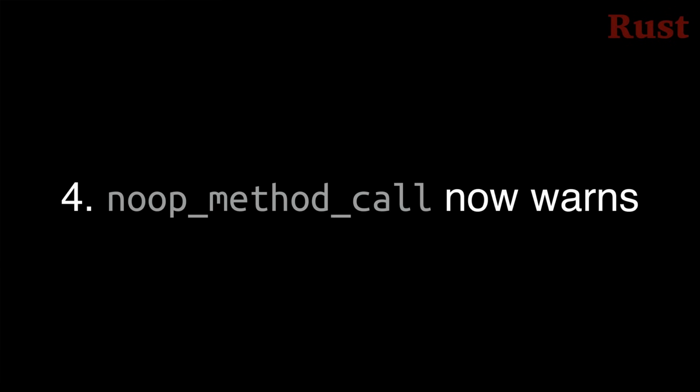Number 4, the no-op method call lint now warns by default instead of allows by default. This lint triggers for situations such as accidentally cloning a reference itself instead of cloning the reference's value, or when you accidentally double borrow a reference instead of doing a single borrow.